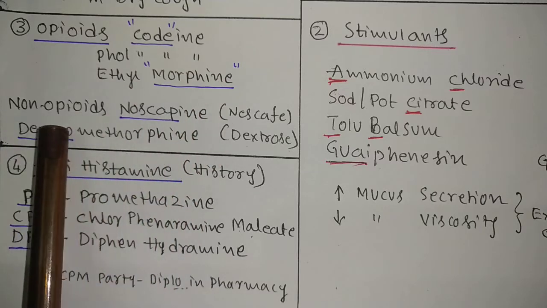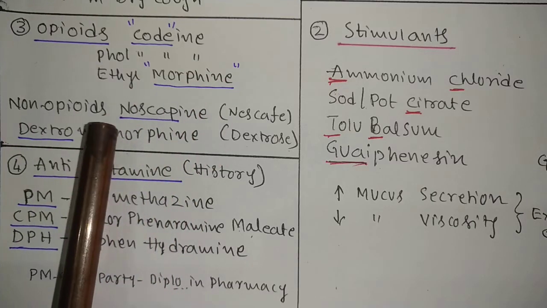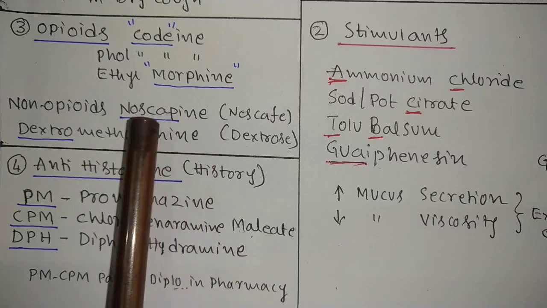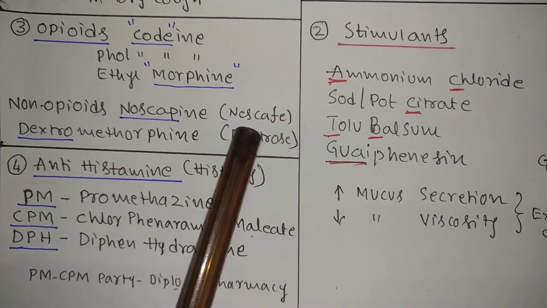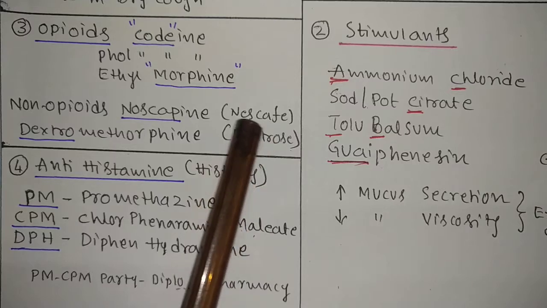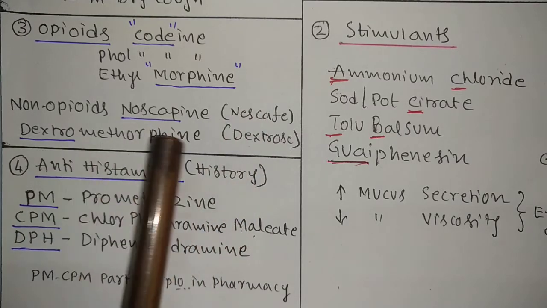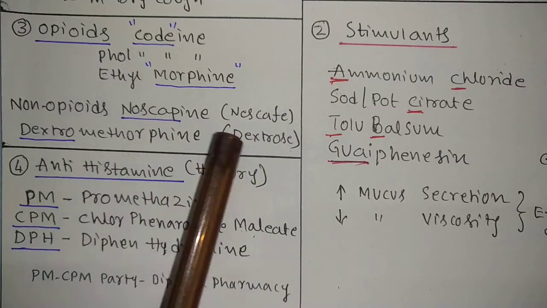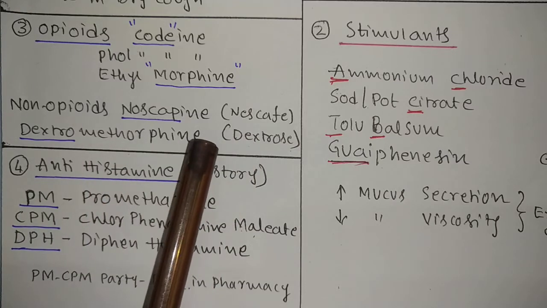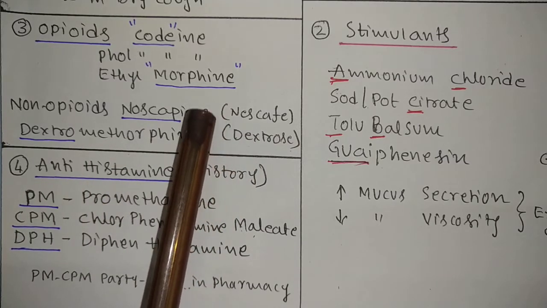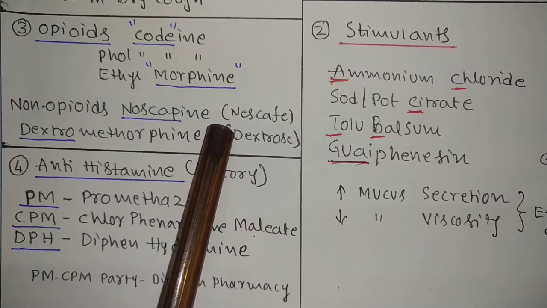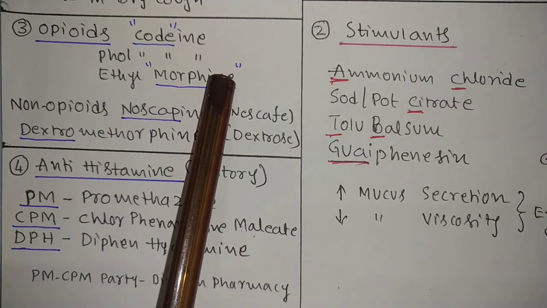And non-opioids: Nescafe. I give the trick word Nescafe in the home, and in the hospital, dextromethorphan. In the hospital we are using dextromethorphan, like that you can remember. One in home and one in hospital. This is for the code words, opioids.